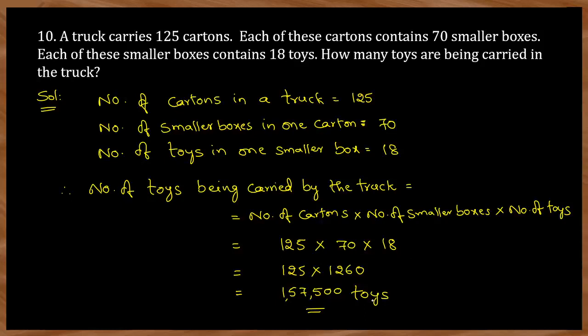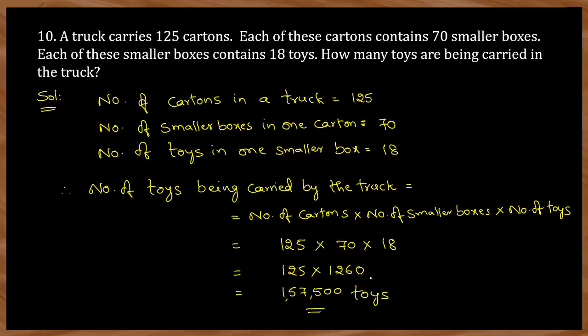So for example, if one pen costs 15 rupees, how can you find out the cost of 20 pens? Just you multiply like that. Here also one box contains 18 toys, means how many toys will be there in the 70, first you have to multiply these with this. Then how many big boxes are there? 125. So you have to multiply this again with the 125. Like that you have to multiply all the numbers to find out the total number of toys.